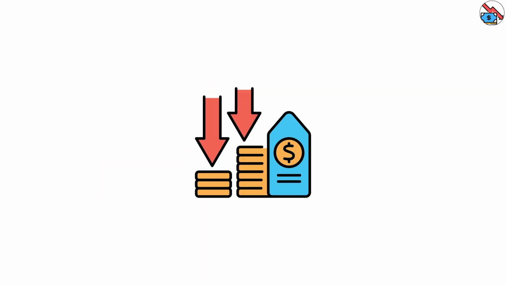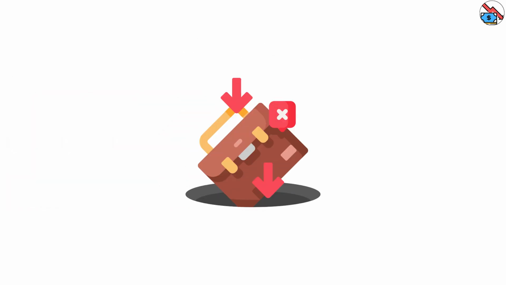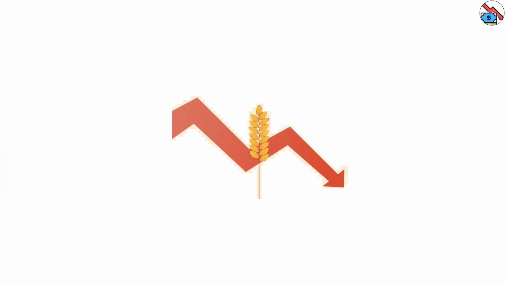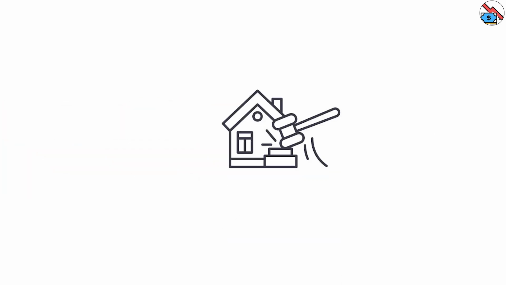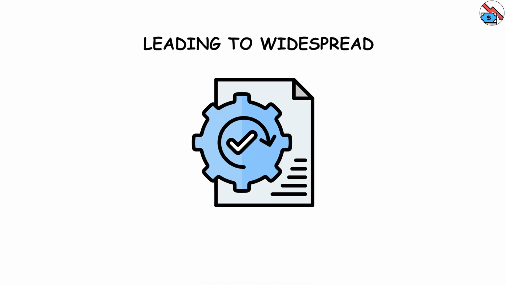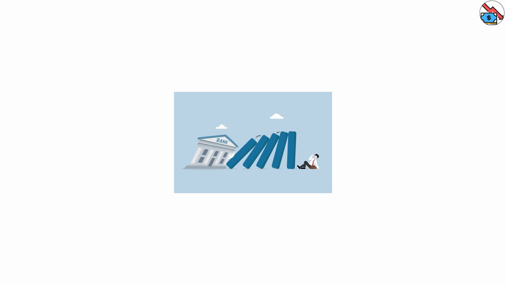The deflationary spiral was brutal. As people lost jobs, they cut spending. Falling demand forced prices lower, making it harder for businesses to survive. Farmers saw crop prices collapse, leading to foreclosures. Debts became crushing, leading to widespread defaults. The banking system itself teetered, with thousands of banks failing.